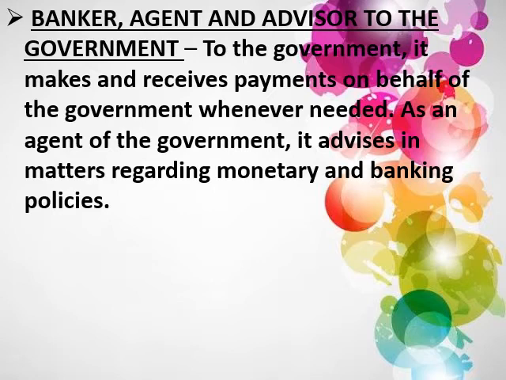Who is taking the payments on behalf of the government? It is the central bank. So the central bank receives the payment and makes the payment on behalf of the government. In place of the government, the one doing the transactions of giving money and taking money is the central bank.